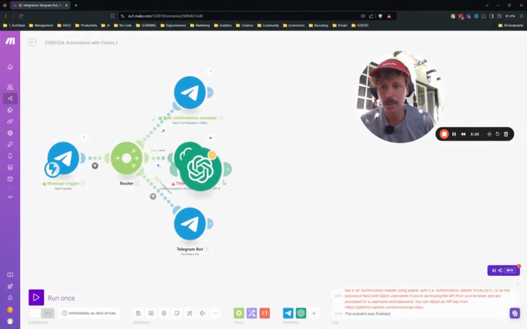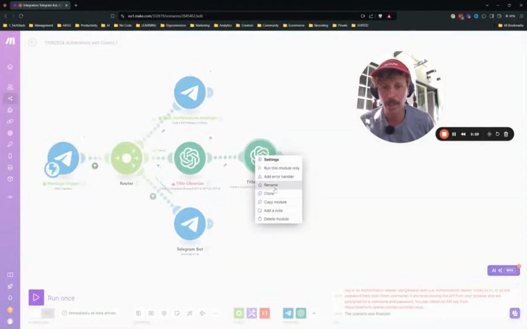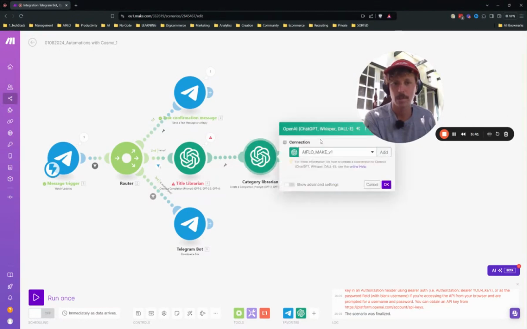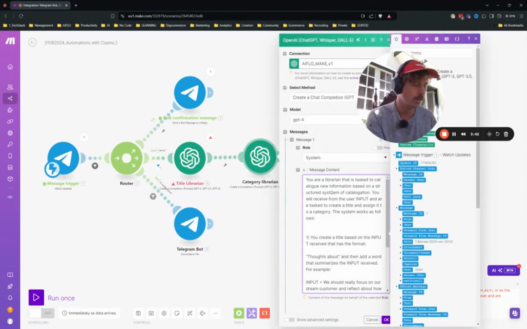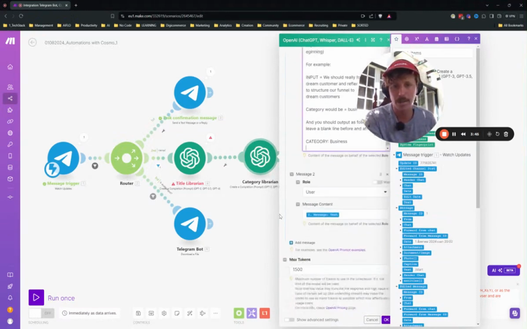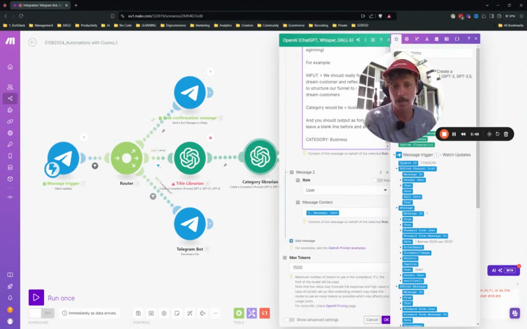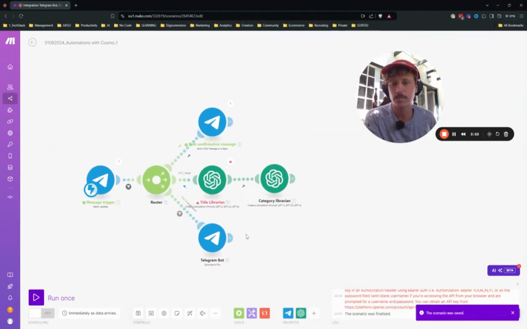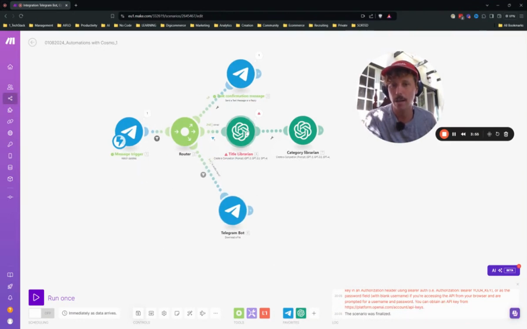Now let's clone this and directly create the category librarian, how I call it, librarian. Great. So I also prepared here a system prompt that we can just copy paste, and then the user is actually the message text. Same. Save. And then if we want to, we can test it out.